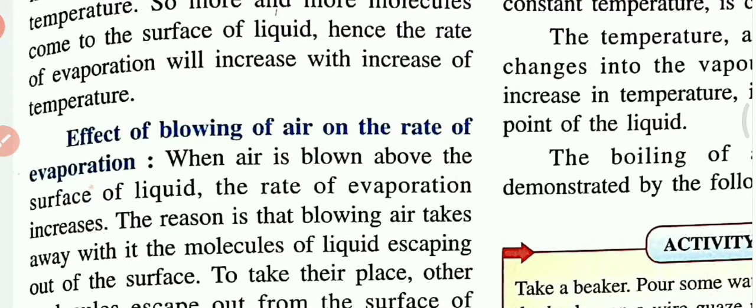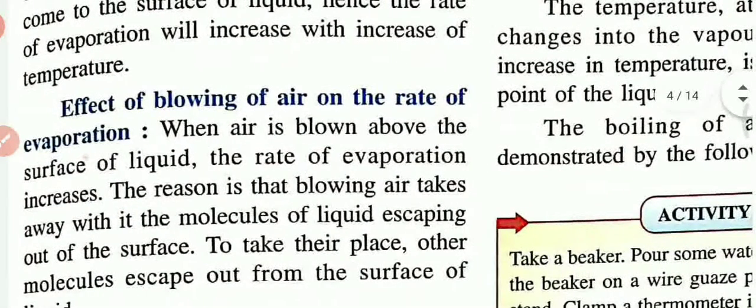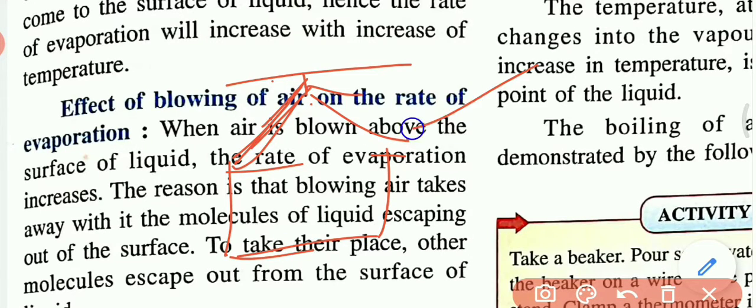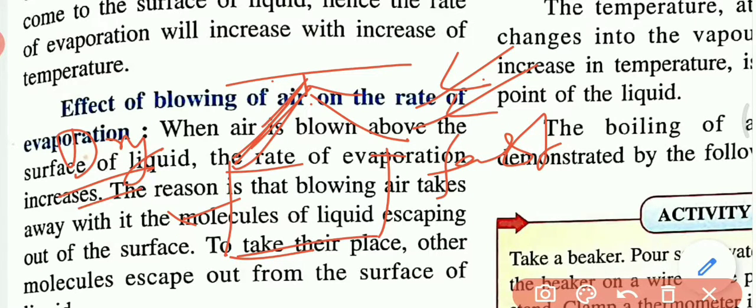Number two, the effect of blowing of air on the rate of evaporation. If we spread a wet cloth, like our mother spreads clothes like this, and the air blows fast, then the clothes will dry faster.